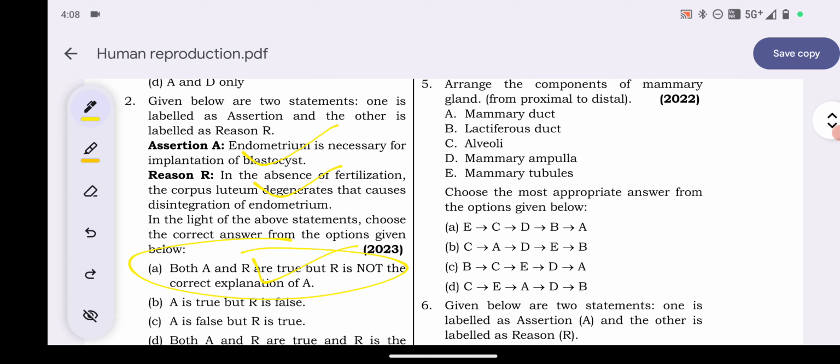Explanation: both the statements are true, but the reason does not directly explain why the endometrium is necessary for implantation of the blastocyst. That's why R is not the correct explanation of A. So here option A is the correct one.